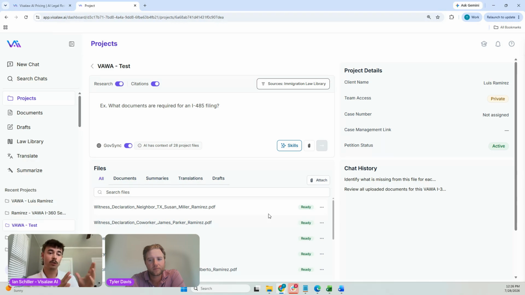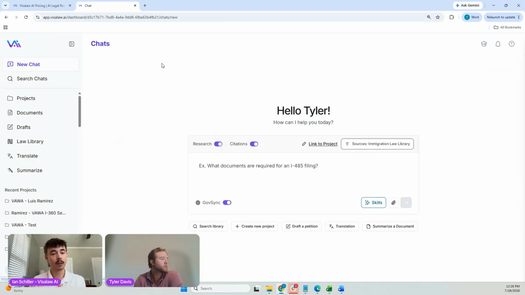So we've just shown you generally how we would do this process, right? We would open up a project, we would input our client documents into the project, so they're all contained in one place. One of the things that we didn't mention, as it relates to projects, is you have the ability to share that project with your team members.